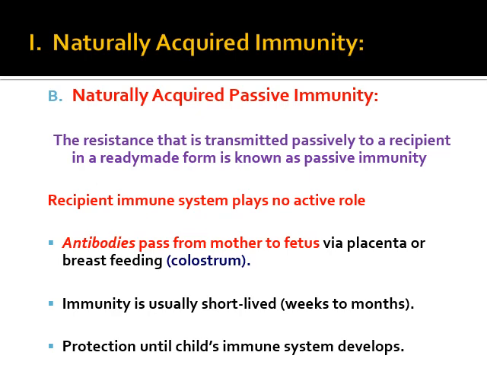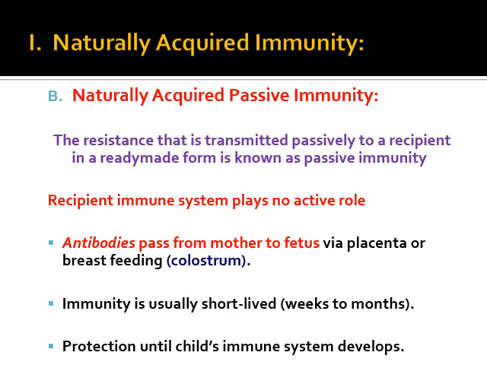Then naturally acquired passive immunity is also there. Already we have discussed naturally acquired active immunity. Now, regarding naturally acquired passive immunity: the resistance that is transmitted passively to a recipient in a ready-made form is known as passive immunity. Here the recipient immune system does not have any active role. It is not like when we are exposed to an antigen and our body synthesizes antibody against it. Here our body does not have a specific role. Naturally, we get the immunity in a preformed or ready-made form.